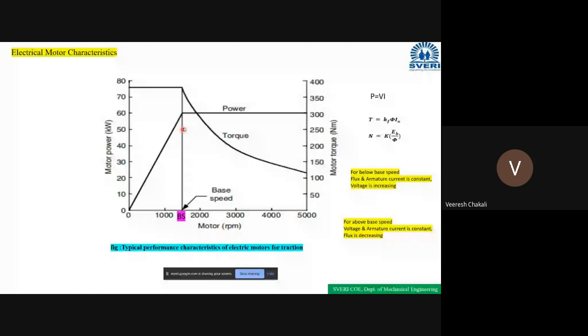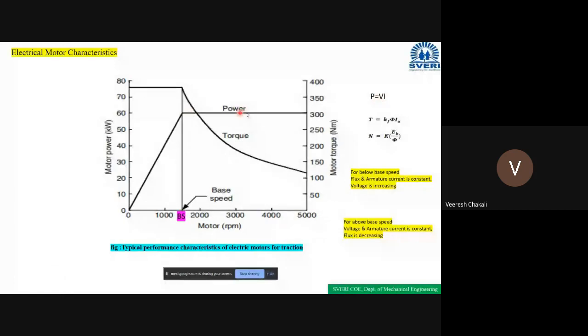Okay, above base speed. To run above base speed, the voltage is constant and the current is also constant. Then what will happen? The power is also constant.